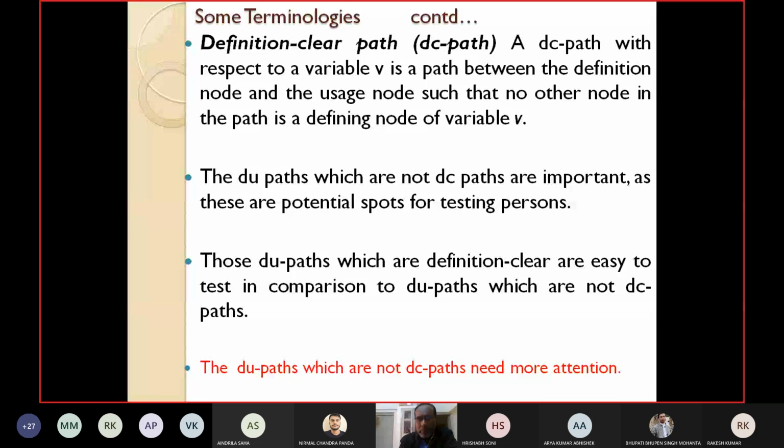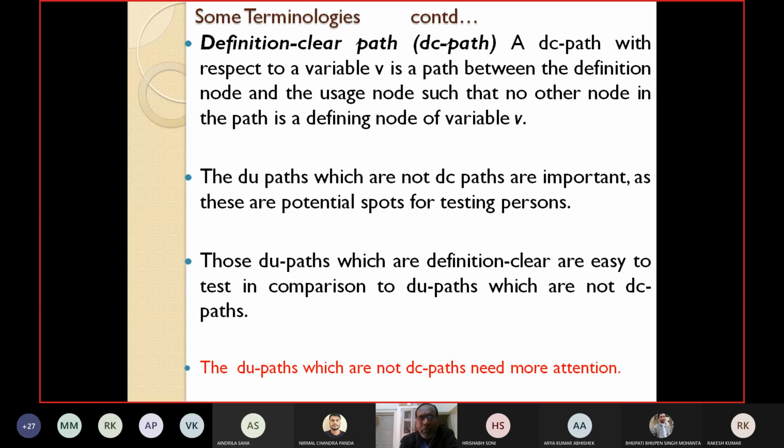DC path. A DC path with respect to a variable V is a path between the definition node and the usage node such that no other node in the path is a defining node of variable V. We have seen the DU chain, so that is written as your DC path. We are discussing in terms of path. So we have seen the DU path, where it is a path between the def node and the usage node.